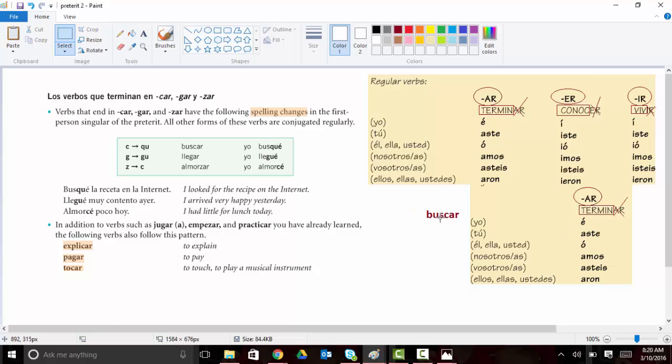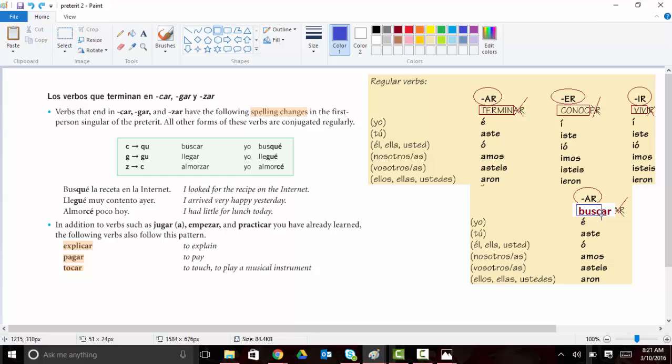Let's put buscar here. So if I did what I was supposed to do, and I just wanted to keep its stem, this is the stem right here.